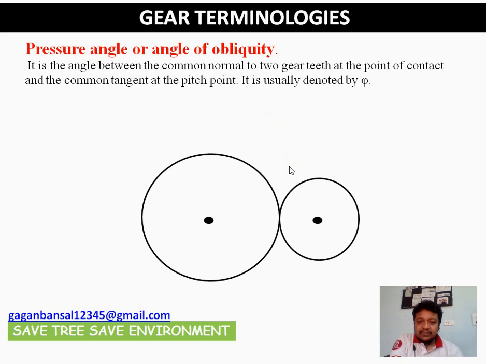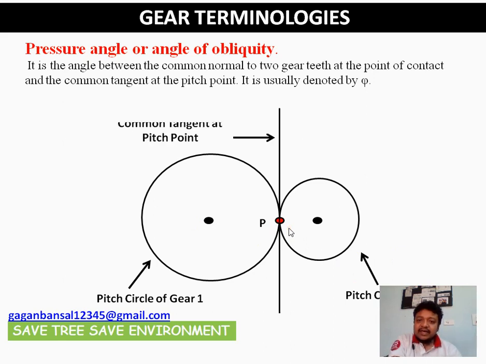Consider two circles, that is two pitch circles of the two mating gears. Let this be the pitch circle of gear 1, and this the pitch circle of gear 2. These two are meeting at a certain point as shown by this red point. This is say P. Now suppose I have made a common tangent at the pitch point. This is the pitch point where the pitch circles of the two gears meet, and I have made a common tangent shown by this vertical line. Now if I draw,